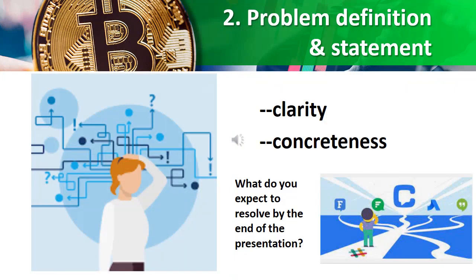Second, problem definition and statement. Clarity and concreteness are key characteristics of this step. Generally, you would ask yourself, what has the company done? And what should it have done? The gap should point to the problem and eventual solution.